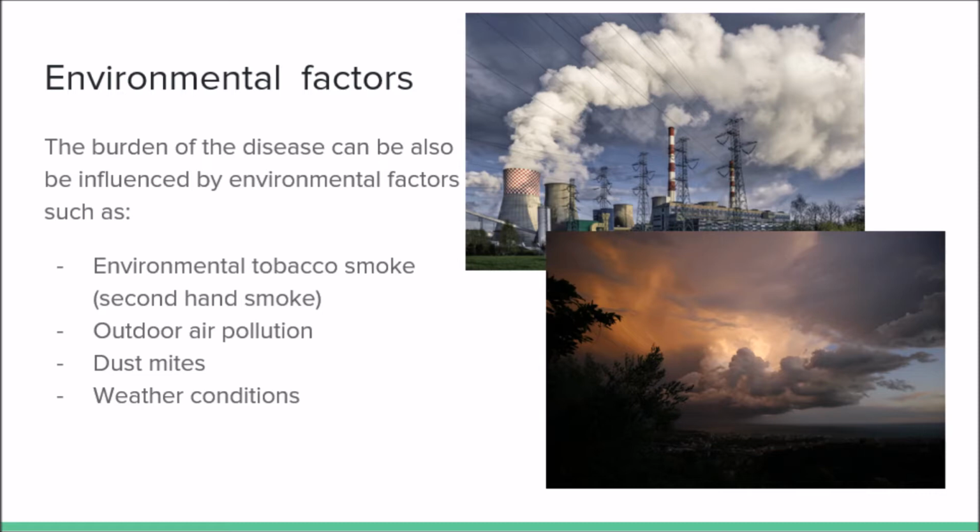The burden of asthma can be influenced by and is associated with environmental factors such as environmental tobacco smoke, also known as secondhand smoke, outdoor air pollution, dust mites, and bad weather conditions such as high humidity and freezing temperatures. These can all influence the severity and complexity of asthma as a chronic condition by worsening the condition or making it more difficult to control than what can be done through self-management alone.